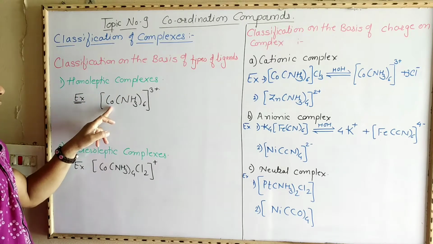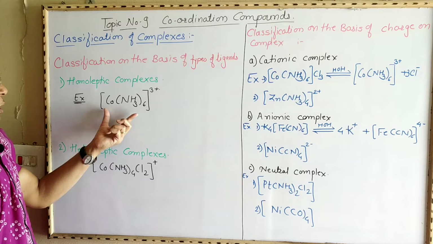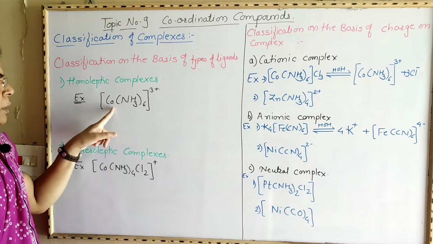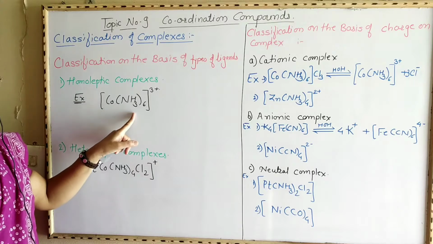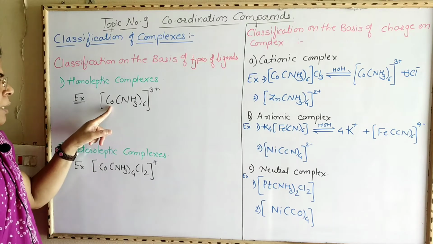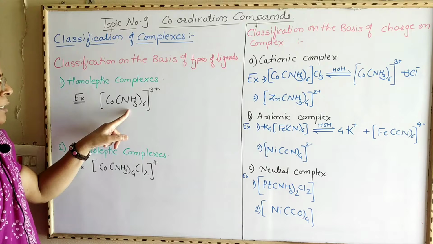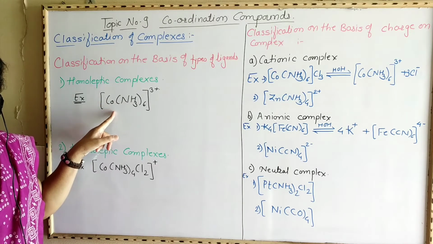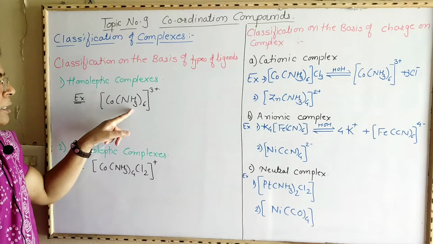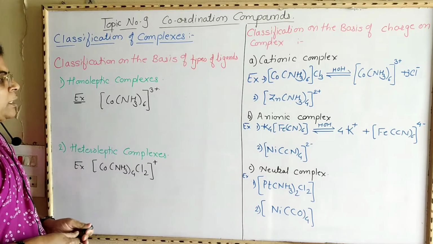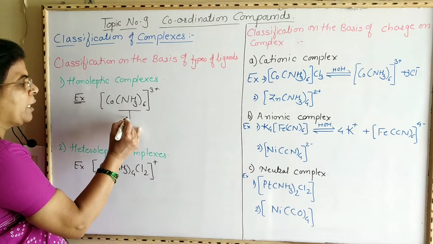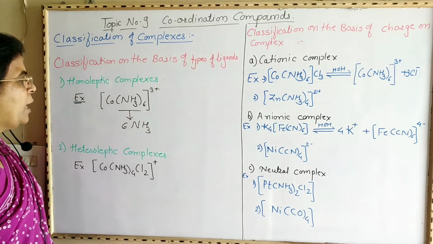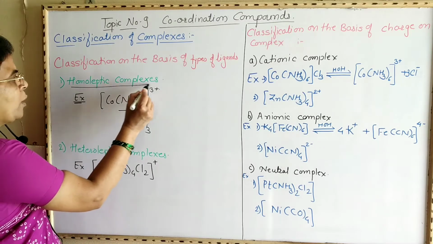Now here, this is a coordination compound. This is a complex ion having positive charge, and this coordination compound possesses a central metal ion and these 6 NH3 ligands attached to the central metal ion. Now here the ligands which are attached to the central metal atom or ion, that is cobalt, are similar. That is, all these 6 ligands are the same, 6 NH3 are attached to this cobalt, and therefore it is called a homoleptic complex.